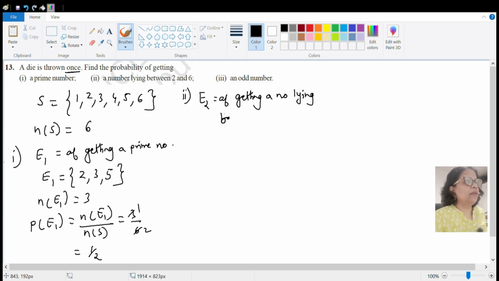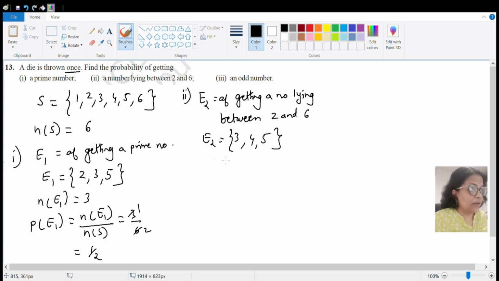lying between 2 and 6. So tell me student, how many numbers lie between 2 and 6? Number which lies between 2 and 6. So which numbers lie between 2 and 6? 2 के आगे है 3, 4 और 5, right? So total number of elements in E2 will be 3.